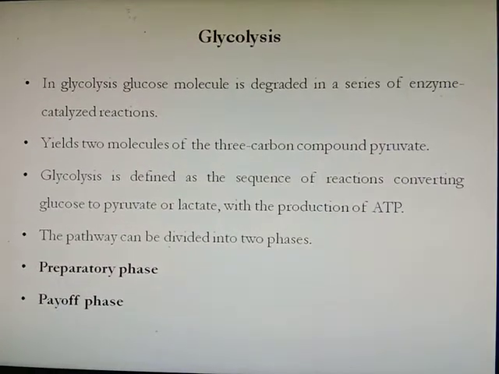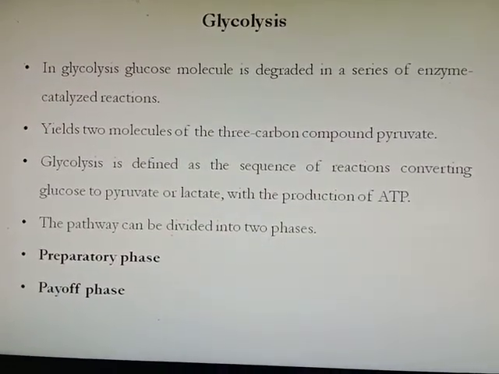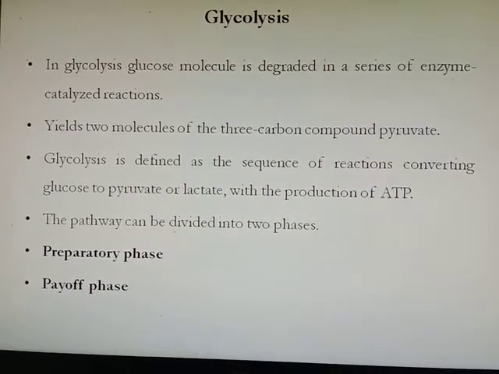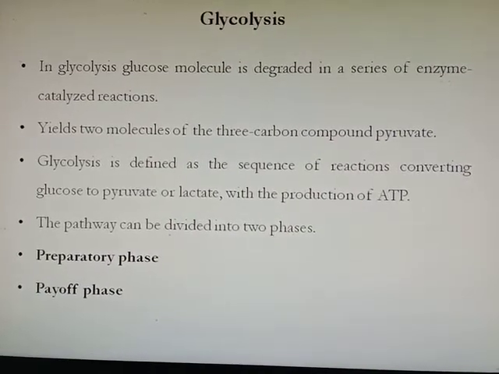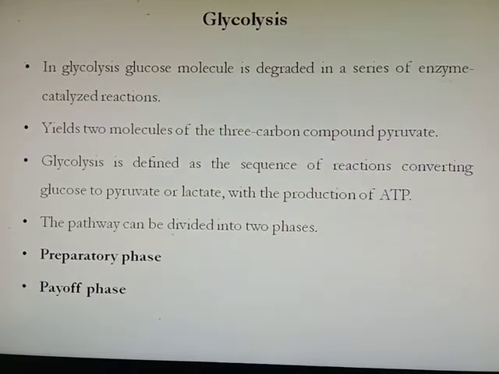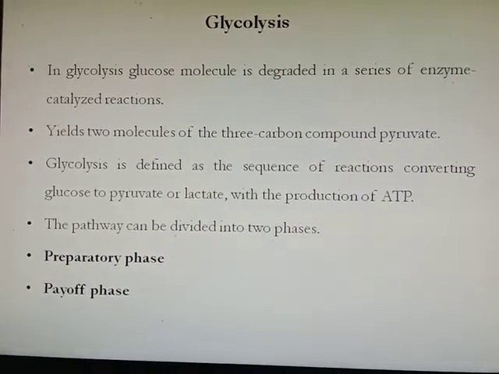First in row we will see glycolysis. In glycolysis, the glucose molecule is degraded or metabolized in a series of enzyme catalyzed reactions. After the completion of the reactions, it yields two molecules of a 3-carbon compound called pyruvate.